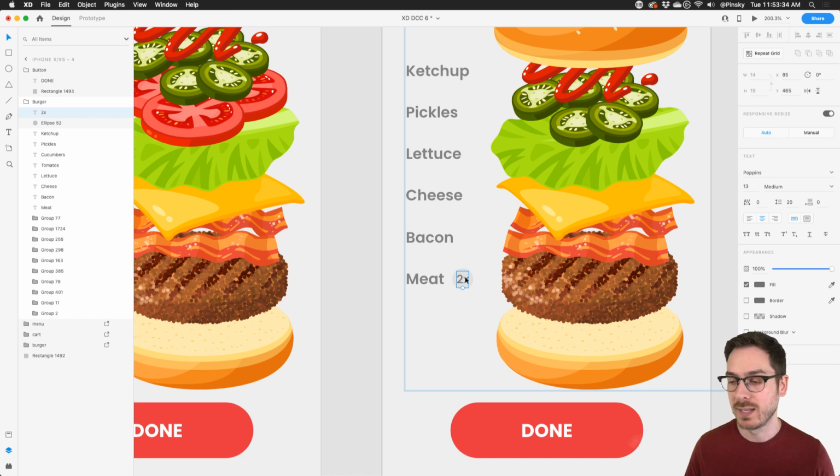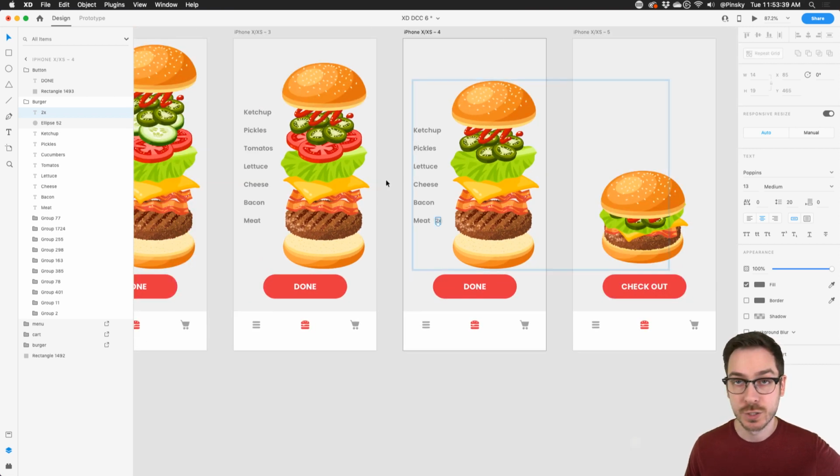There's a lot you can do with this. You can also add in prices. You can add in a whole lot of different things. But I really encourage you to have fun with this.